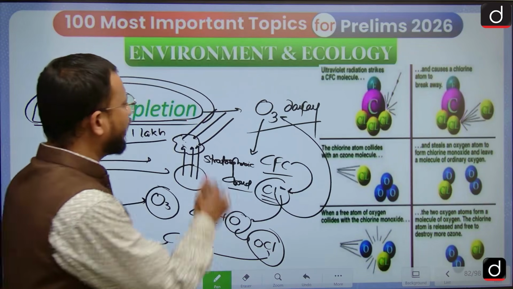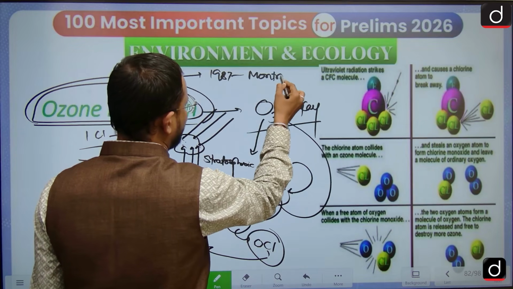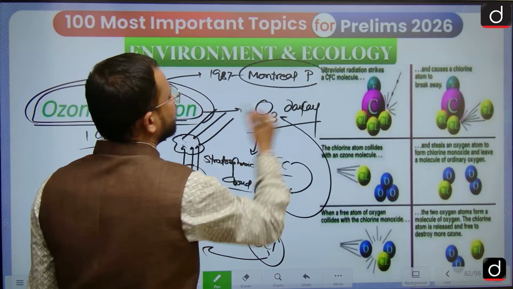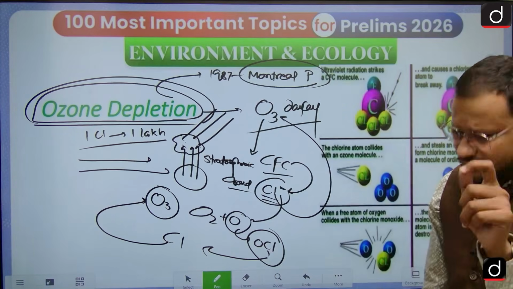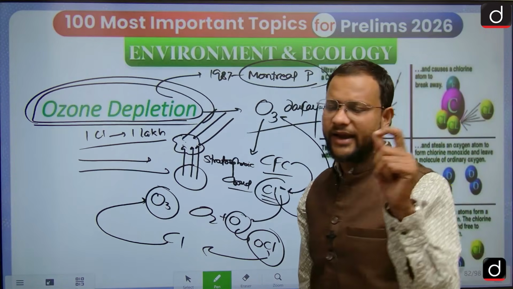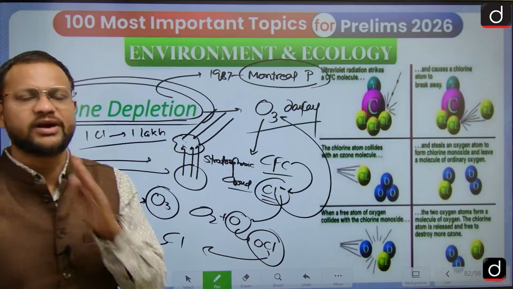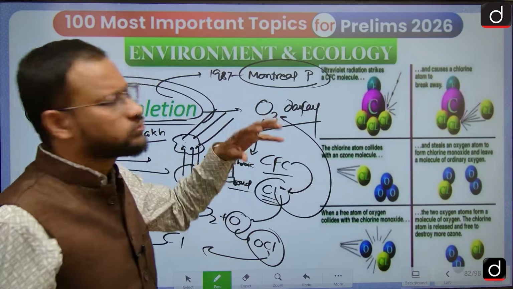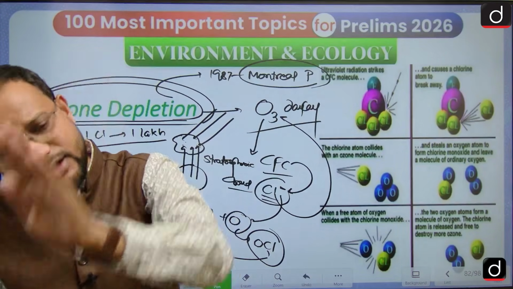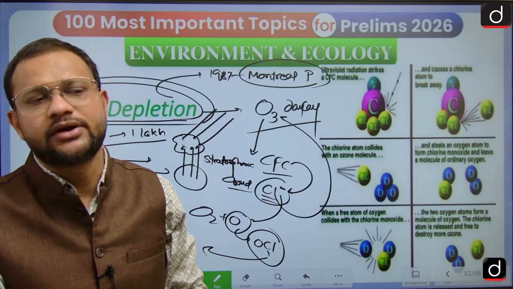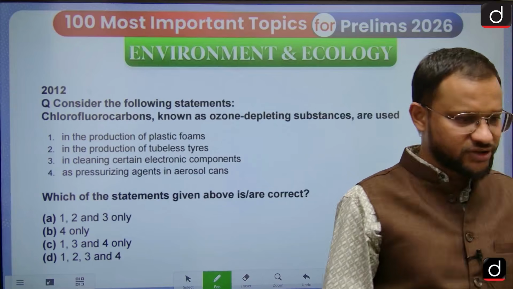Okay, what happened, however, in 1987, then we have the Montreal Protocol, the most successful environmental treaty at this moment of time, where we have successfully curbed the use of CFC by 1990 itself. Okay, developing countries were given different targets. So almost by 2000, all use of CFC has been zeroed down, and alternatives to CFCs have equally been found. Okay, so I hope this CFC ozone depletion is now pretty much clear.